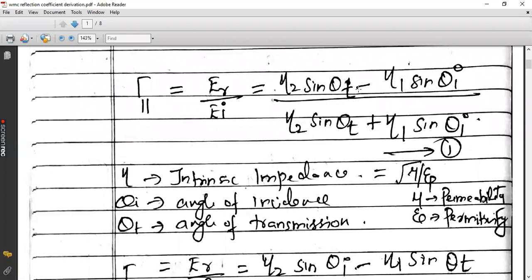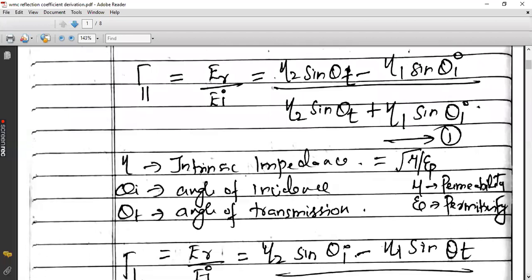You only need to tilt the transmitting antenna; the signal is impinging on the surface accordingly, and that gives you theta I. So it is our objective to find a relation between gamma parallel and theta I instead of theta T. So our objective is to change theta T in terms of theta I only, so that only theta I appears in this particular expression. Okay. And coming to the second equation. So take down this particular equation, equation number 1.